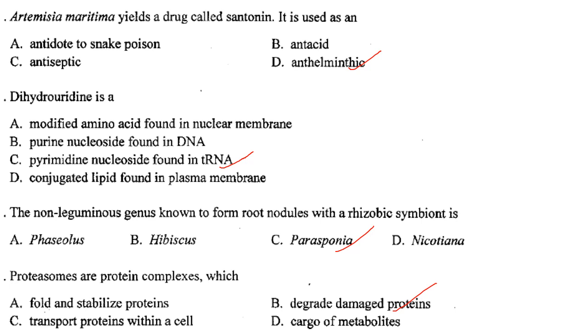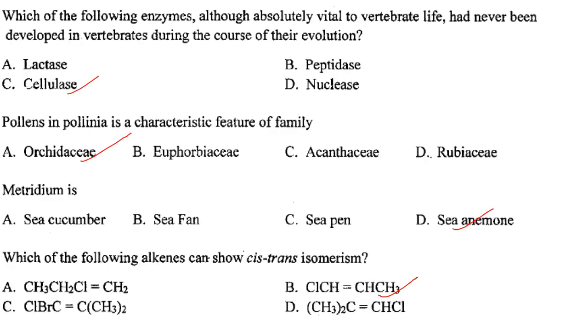Then proteasomes are protein complexes which degrade damaged proteins. Answer is option B. Then which of the following enzymes, although absolutely vital for vertebrate life, had never been developed in vertebrates in the course of their evolution? So that is cellulase. Answer is option C. Then pollen in pollinia is a characteristic feature of the family Orchidaceae. Answer is option A. Then Metridium is a sea anemone.